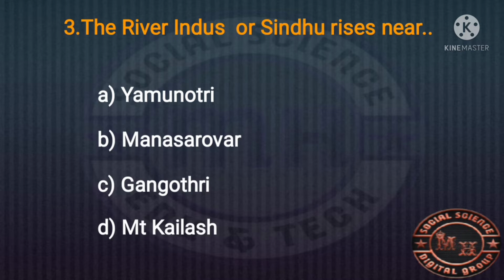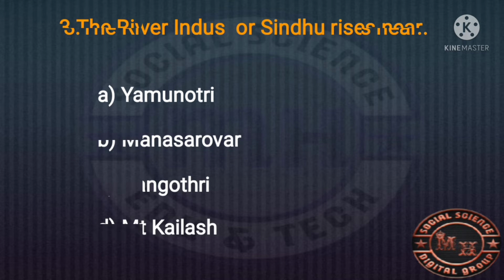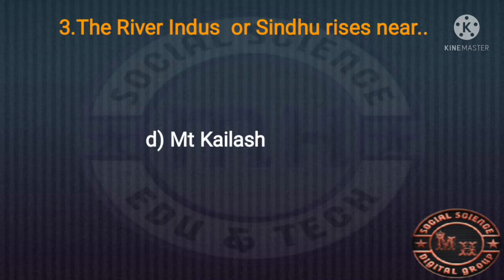And the third MCQ question. The river Indus, or Sindhu, rises near which place? This is the birthplace of the river Indus. See the options: A, Yamunotri; B, Manasa Sarovara; C, Gangotri; D, Mount Kailas. Another name of the Indus is the Sindhu river. The birthplace of the river Indus is Mount Kailas.